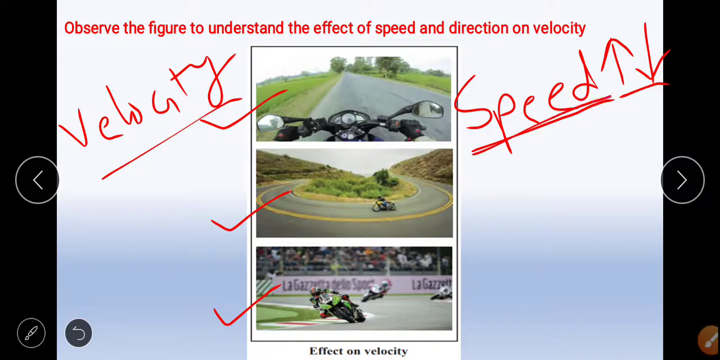If the speed is changing, the distance will also change. The distance covered, the distance traveled in a unit time, will also change. Therefore, the distance will change and the displacement will change. There will be a change in the velocity.